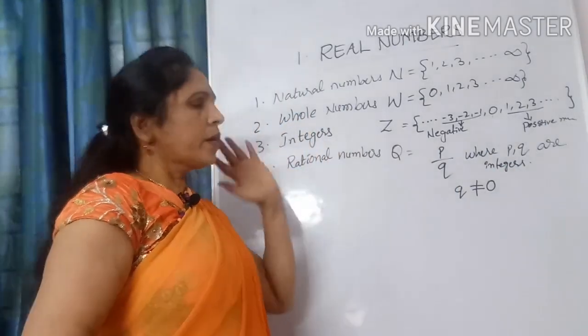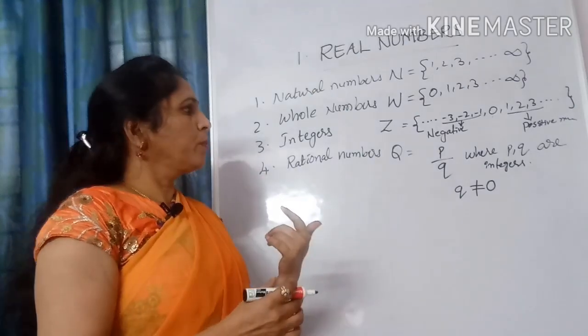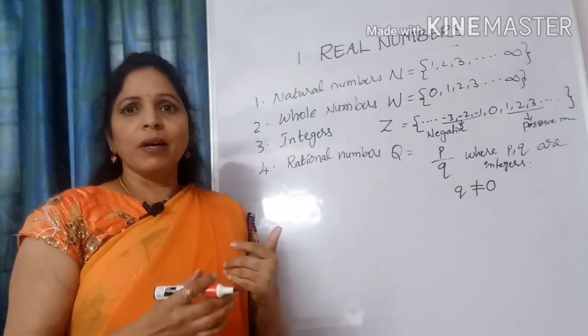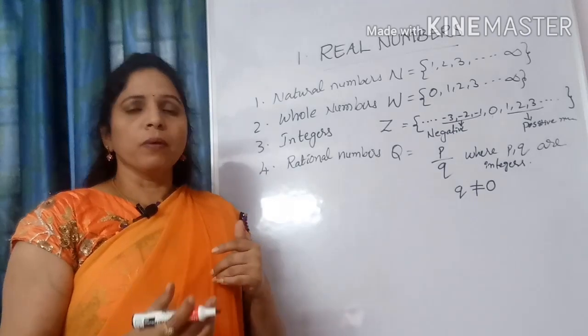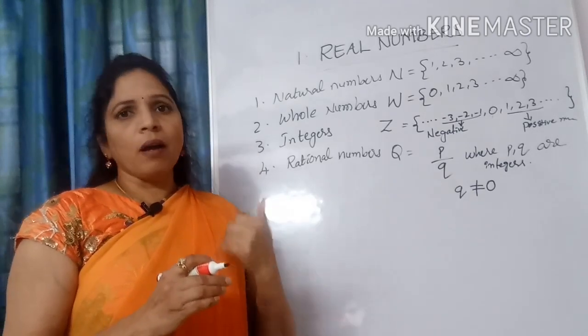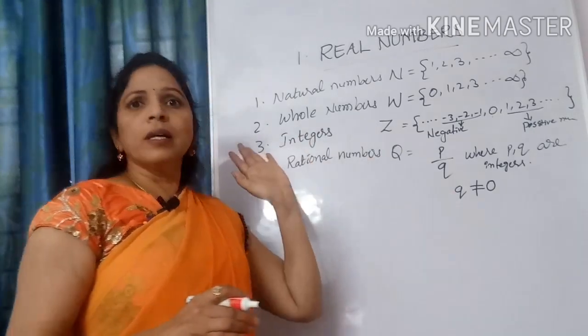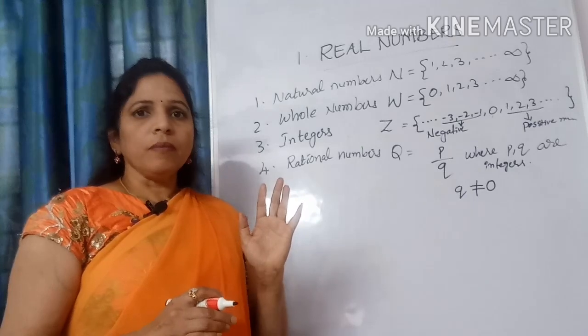Rational numbers are in the form p by q, where p, q are integers and q is not equal to 0.